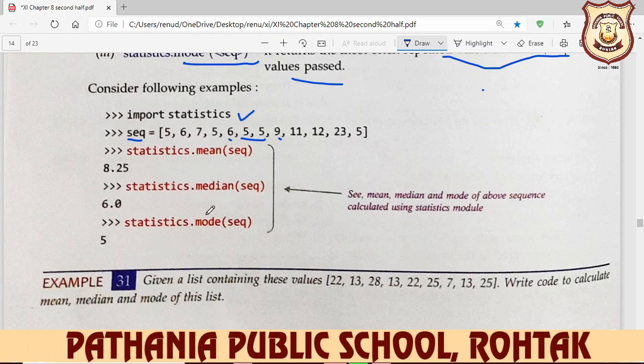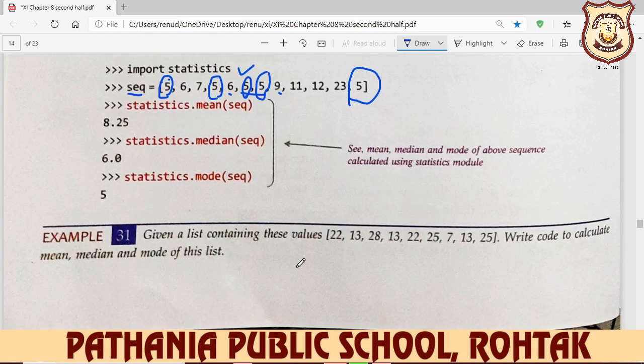And in mode, you find the value with the maximum number of repetitions. The value 5 is repeated 5 times, so the answer is 5. Again you see 5 here, again 5 here, again 5 here, so the mode value is 5. Clear? So this is your statistics mode.